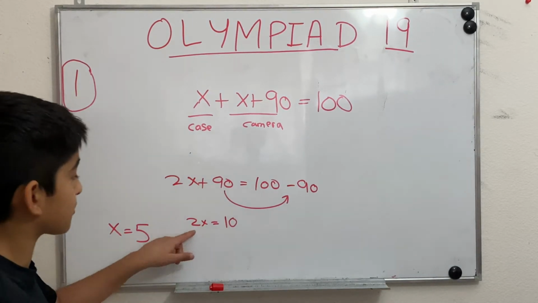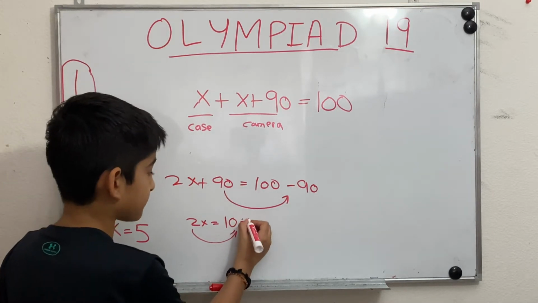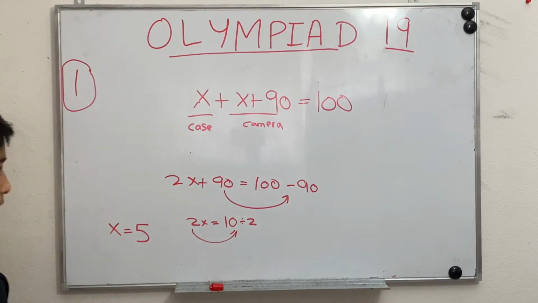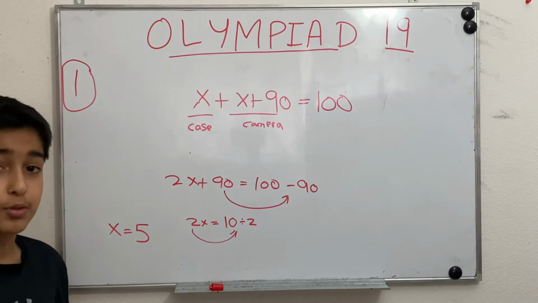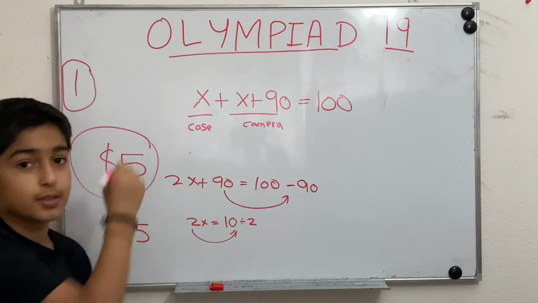How did I find 5? We just put the 2 to the other side because that's also a numeral. When we divide it, we get x is equal to 5. And that's how much the case costs, which we're supposed to find. So our answer should be $5.